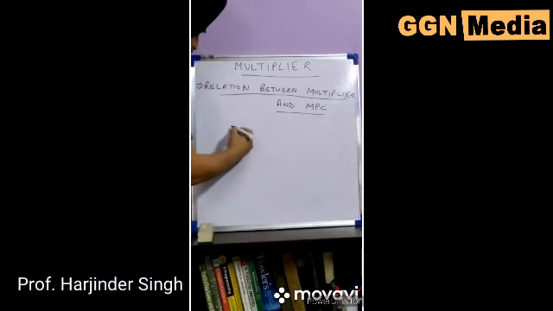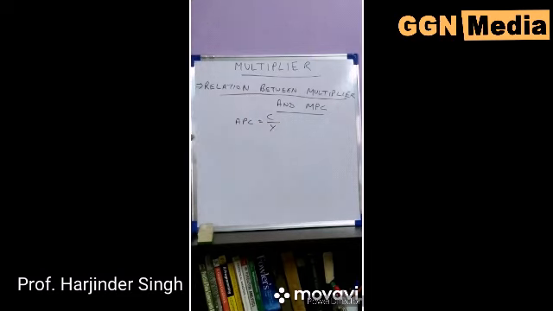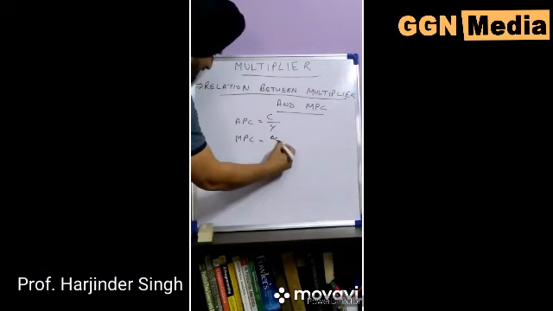Propensity to consume is of two types. First is APC, which is consumption divided by income. Second is marginal propensity to consume, MPC. This is delta C divided by delta Y.